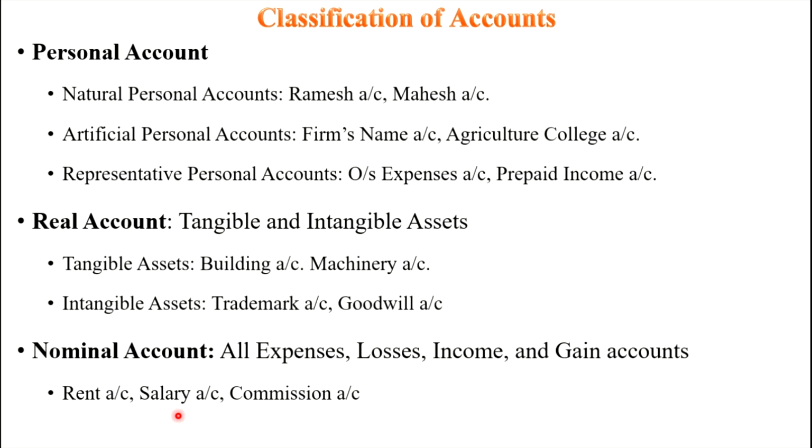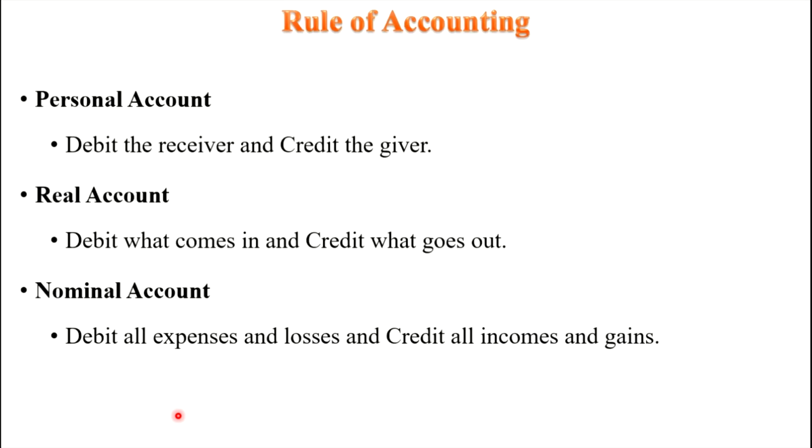Now we are going to see what is the rule of accounting. It is also called the golden rule of accounting. Personal account is an account of persons or firm's name, which we have already seen in previous slides. Then what is the rule of recording this personal account? The rule of personal account is debit the receiver and credit the giver.